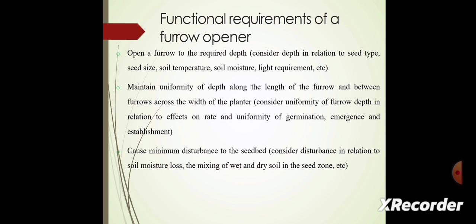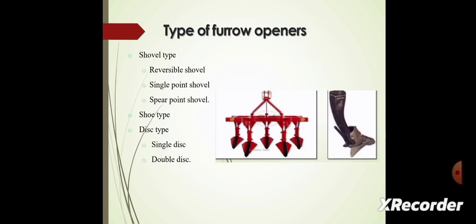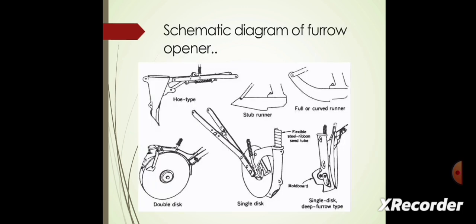Consider disturbance in relation to soil moisture loss, and the mixing of wet and dry soil in the seed zones. These are the types of furrow openers. First is the shovel type, then the shoe type, and the disc type. In the shovel type, there is a reversible shovel, single point shovel, and the spear point shovel. Then in the disc type, there is a single disc and the double disc.